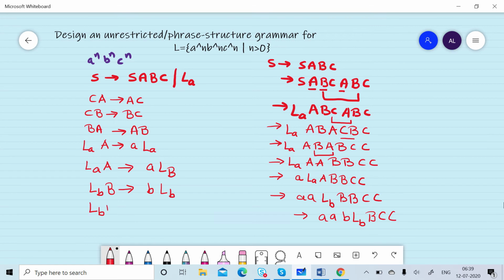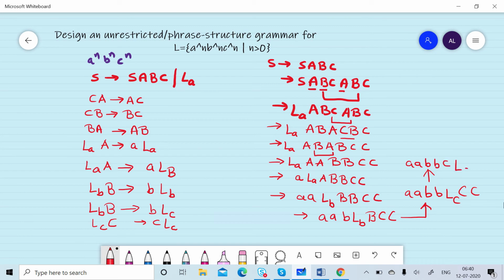BCC. Then while replacing the last B, we will change the non-terminal to LC. So aa, b, b, LC, CC. Then LC C will be replaced by C LC. So it is nothing but aabb, C LC C, which will be further replaced by aabb, CC LC, and in the last LC is replaced by null, and we are able to generate 2a, 2b, 2c.